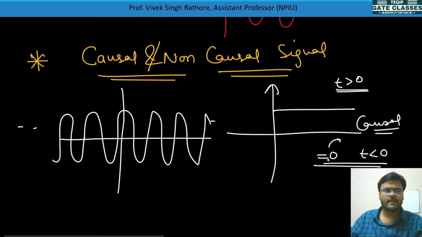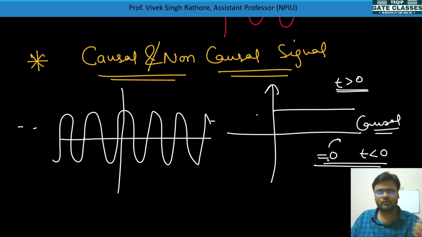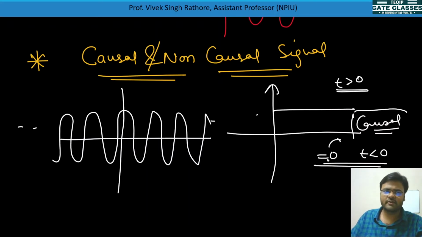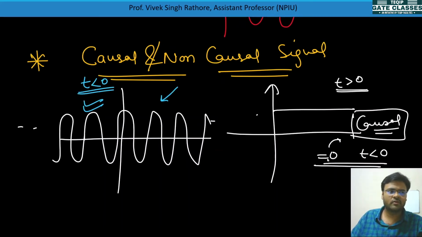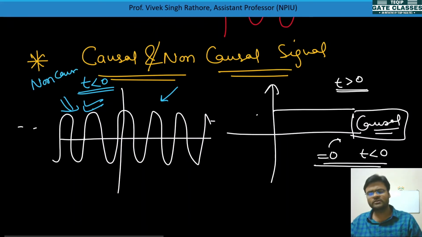Remember it. Just remember those signals whose values are equal to 0, whose values don't exist at t less than 0. Those signals are definitely called causal signals. And some signals, like this type, whose values are defined at t less than 0, are called non-causal signals. Okay, so only this much is there.